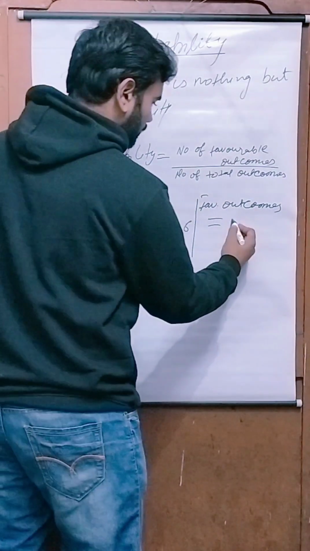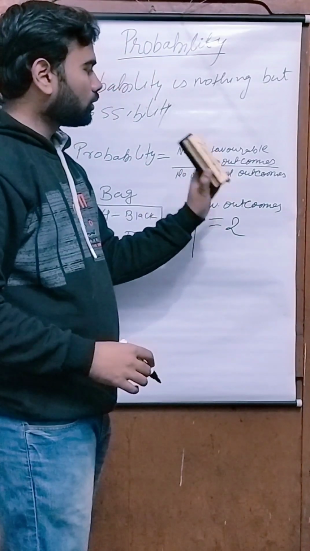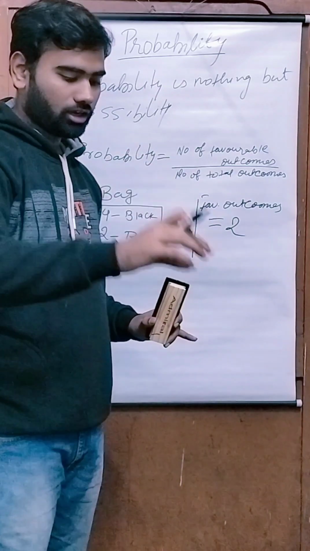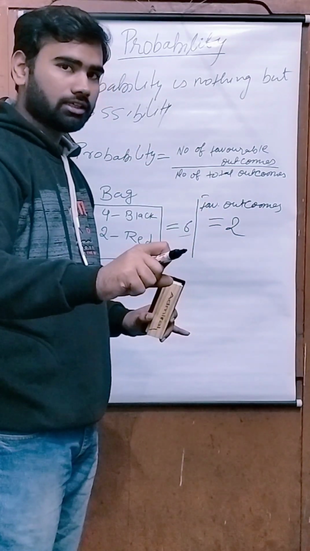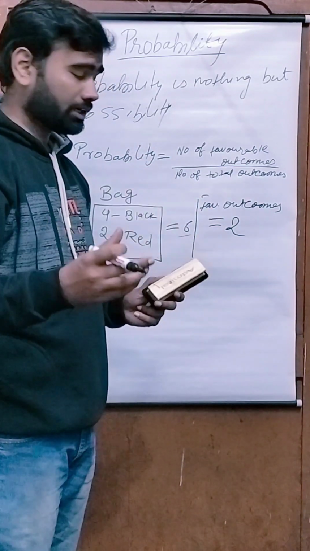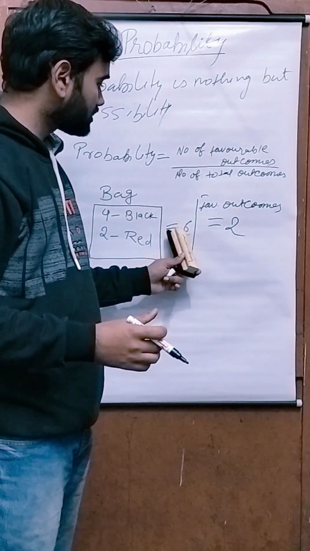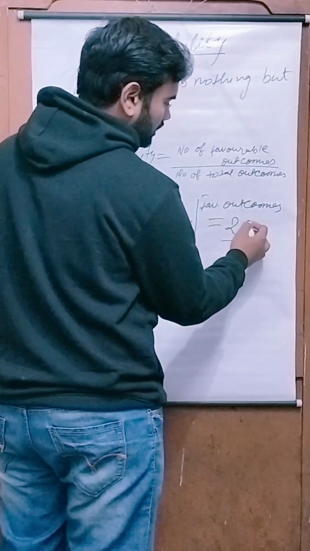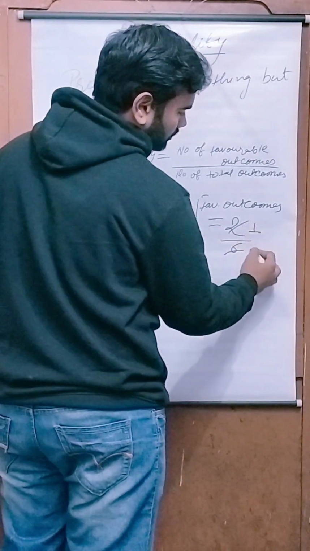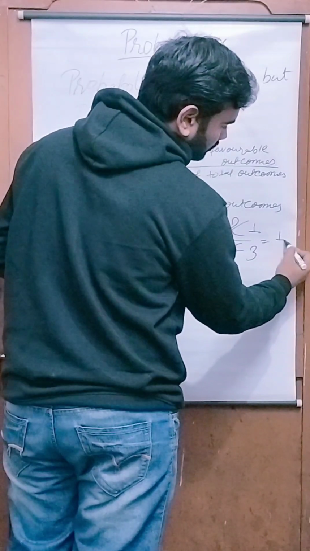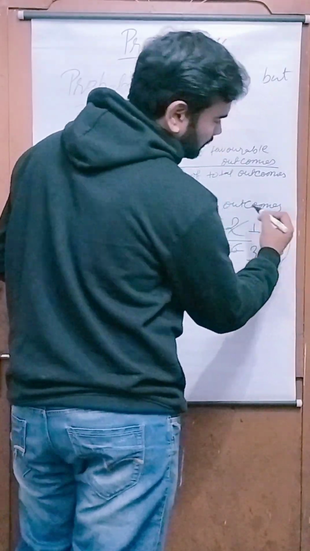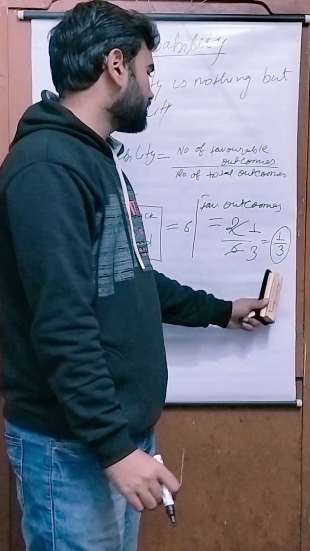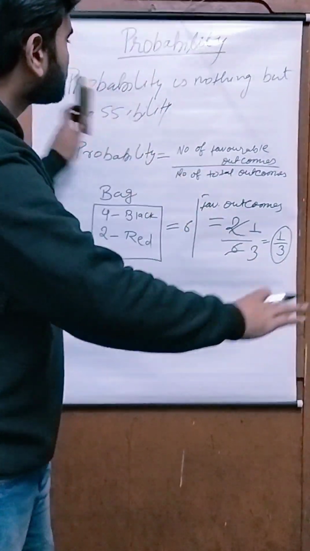What are the total outcomes? Total 6 balls are there. You can either get a black ball or get a red ball, but you don't know what you will get. Then we will count 6 as the total outcome. So 2 by 6, which is 1 by 3. Then 1 by 3 is the possibility of a red ball appearing in your hand if you pick it without seeing. This is the probability, and this is the whole scenario of probability.